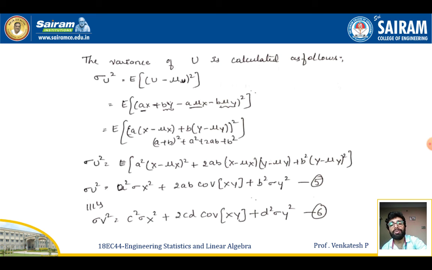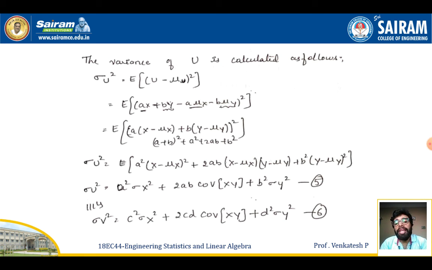So I get sigma U square is equal to a square sigma X square plus 2ab into covariance of X comma Y plus b square sigma Y square. I'm keeping a square and b square as they are, and replacing the squared deviations with sigma X square and sigma Y square. So this is the formula for sigma U square.